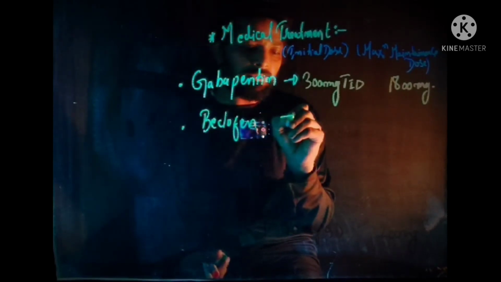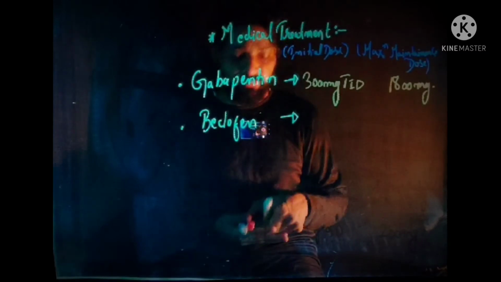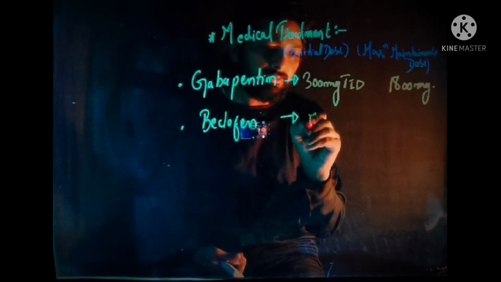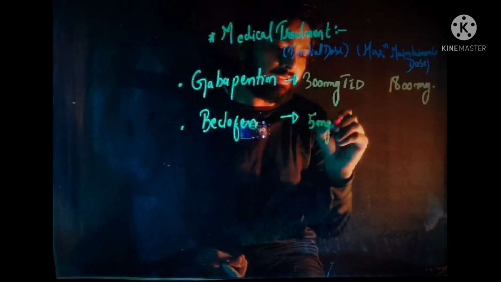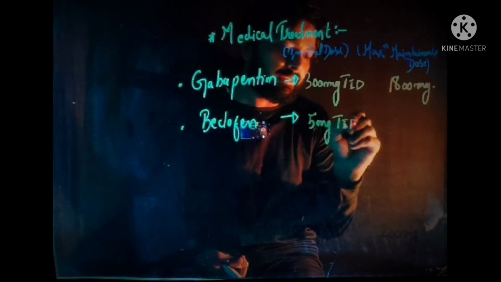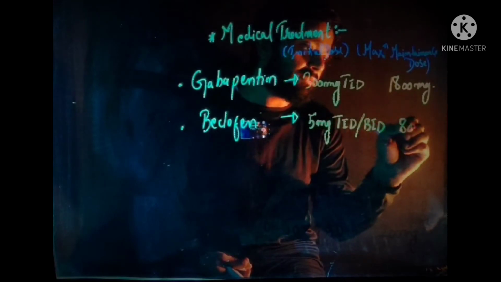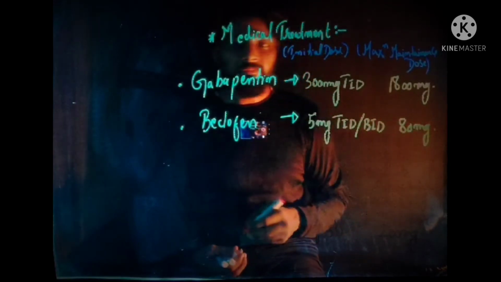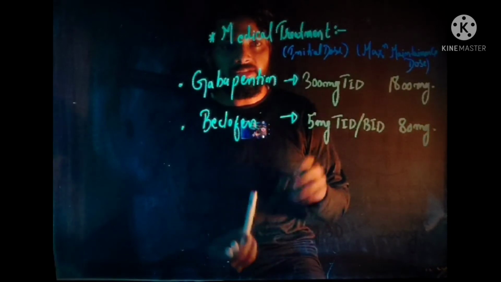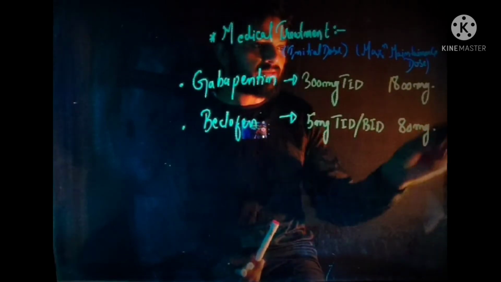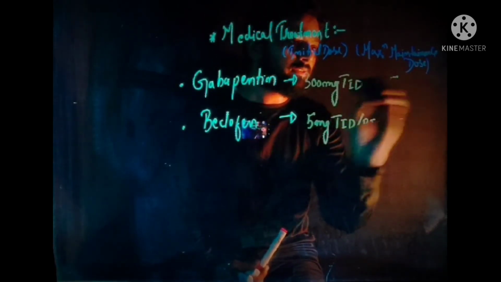The initial dose of baclofen is 5 milligram, and it is given either TID or BID, and the maximum dose is 80 milligram. So these are certain drugs which are used in case of trigeminal neuralgia.